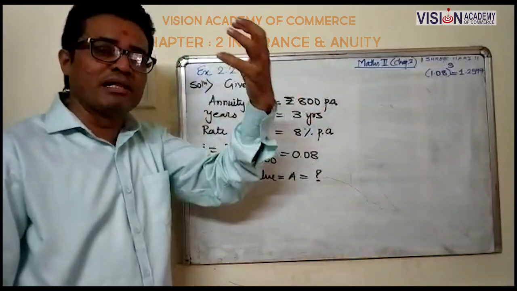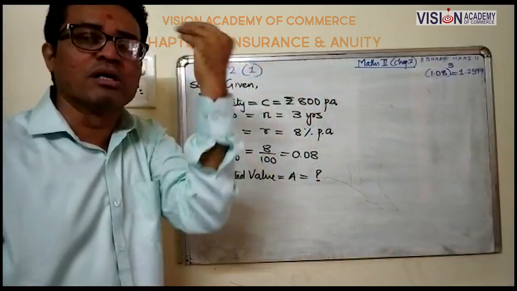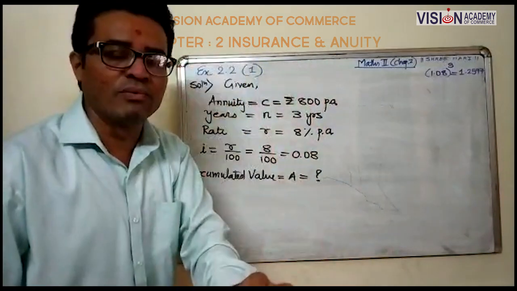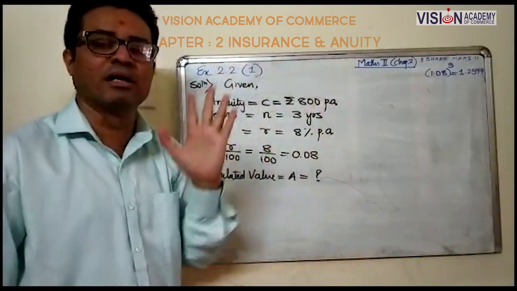You have to assume that we invest 800 rupees at the end of the period.